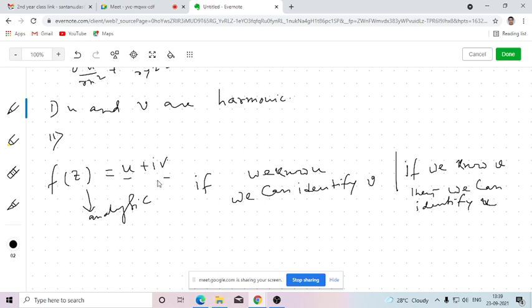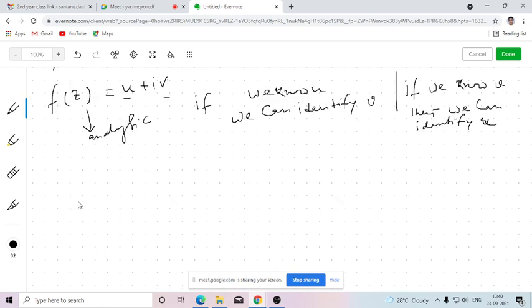So actually there are three methods. By using these three methods, or we will be studying these three methods, to find out this thing. That means if the real part is given, how to find out the imaginary part. If the imaginary part is given, how to find out the real part. Now since here f(z) is an analytic function, obviously the real and imaginary part, as I have discussed earlier, will be harmonic functions.